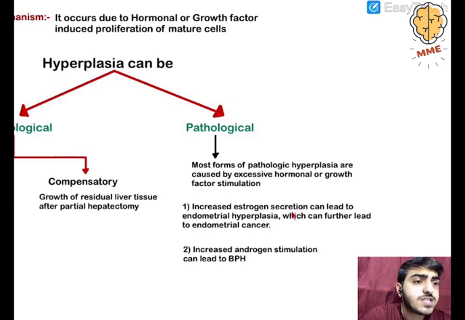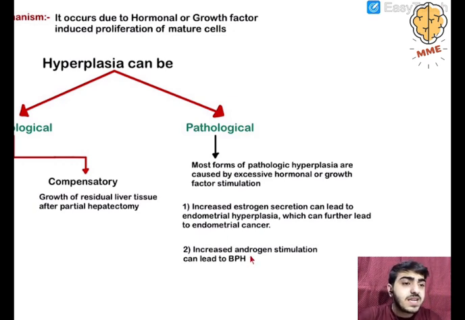An example is increased estrogen secretion, which can lead to endometrial hyperplasia and which can further lead to endometrial cancer. The estrogen here is basically the etiology, the causative factor for this hyperplasia. So it will stimulate the endometrium to divide by hyperplasia. Excessive or long-time stimulation can then also progress to endometrial cancer. So from hyperplasia it will move to dysplasia.